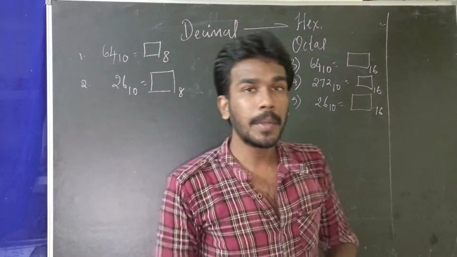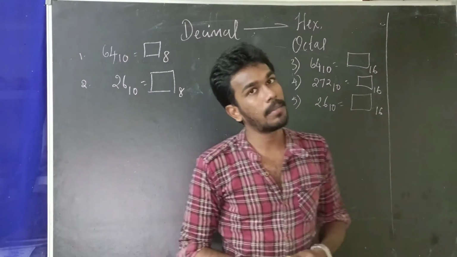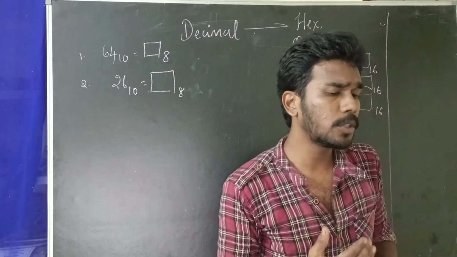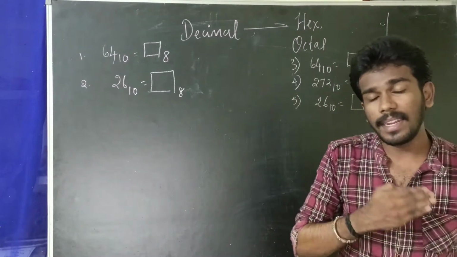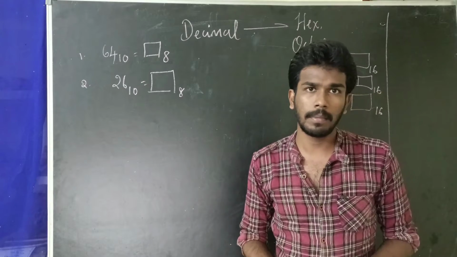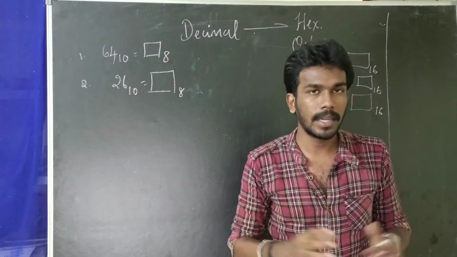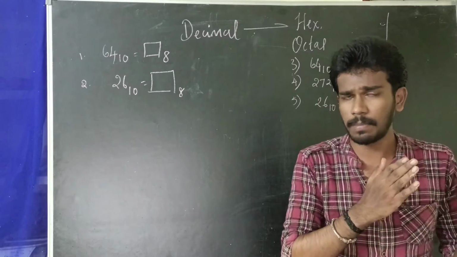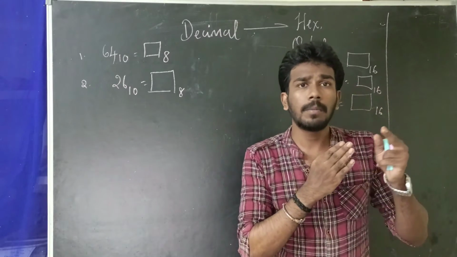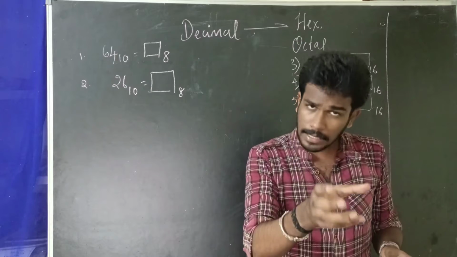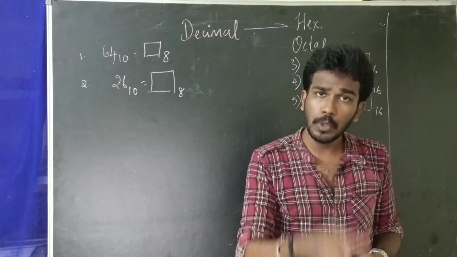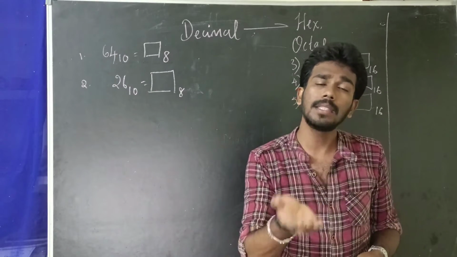Hi friends, in today's episode of 90 Days Plan to Become a Data Analytics Engineer, the topic that I'm going to teach us about is converting any decimal number. What do you mean by decimal number? Any number which is composed of digits 0 to 9, we call it a decimal number. In the previous episode, I explained the number system, each and every digit in it, and how we convert binary to decimal and decimal to binary.